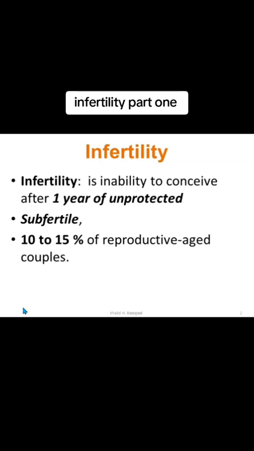intercourse, which means around 3 to 4 times per week on different days. The prevalence of infertility is around 10 to 15% in reproductive age couples, which means that most of the couples are subfertile but not infertile.